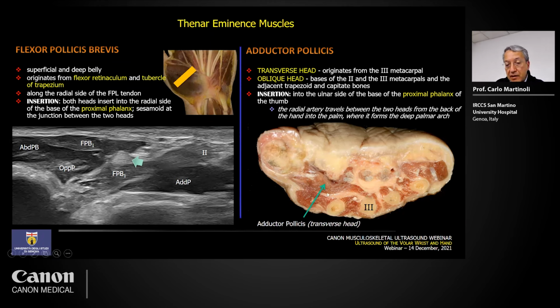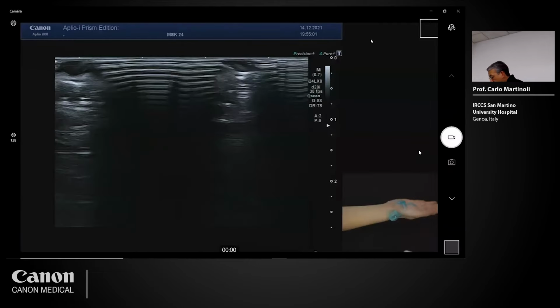You see here the abductor arising from the third metacarpal. So these are the relevant structures at the level of the thenar eminence. Now I try to demonstrate them by placing the probe at the level of the carpal tunnel again.